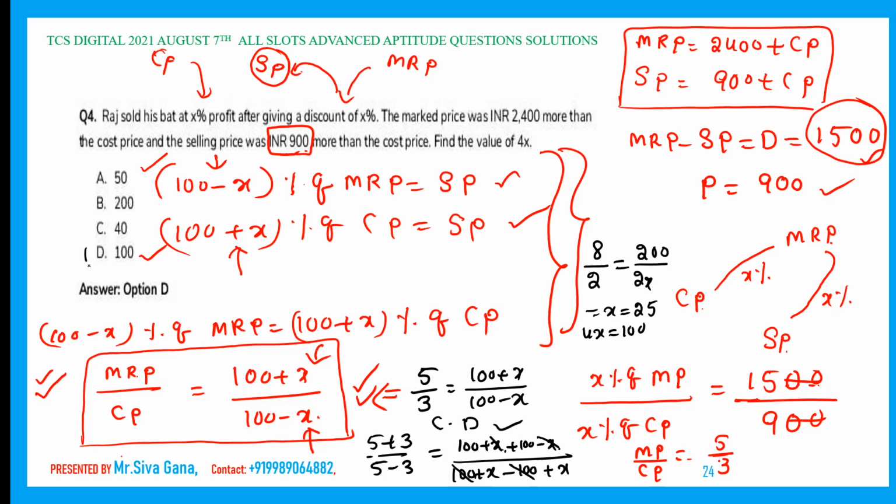One of the fantastic questions. I never expected this level of depth in profit and loss in placements. Generally, these questions are related to banking level. The banking level questions are given in TCS Digital placements.